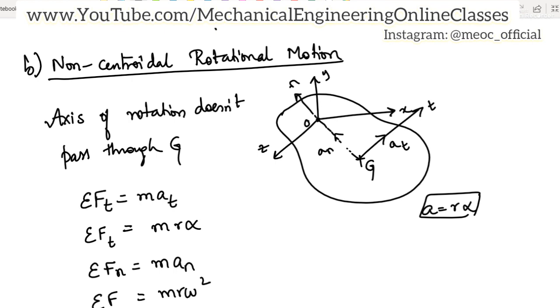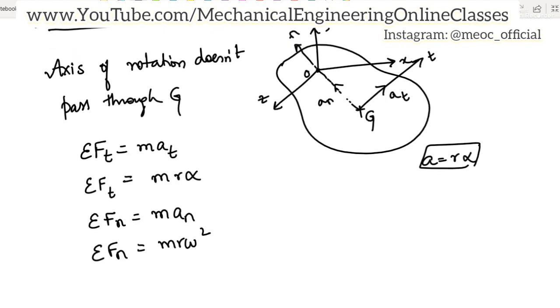So this is sigma F_n. And sum of moments of all the forces about, say, point O we will take. Then it will be the product of moment of inertia of the body about O multiplied by the angular acceleration. Alpha is this, because alpha is in clockwise direction, that's why tangent has come this side.